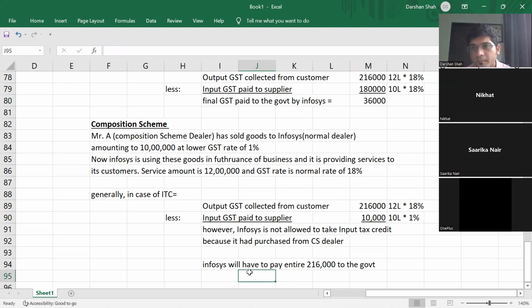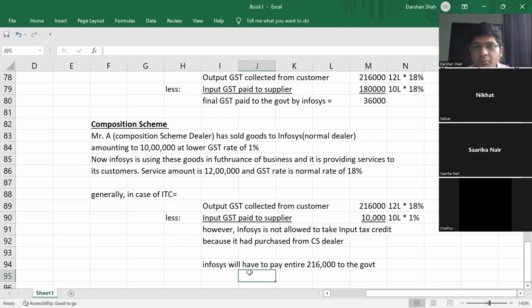So then what's the point of buying from a composition scheme dealer? If I'm a final customer, I am purchasing a mobile and I'm not going to use it for furtherance of my business. I'm not going to take input tax credit at all, like you guys do. You guys are final customers and you don't have any business. You are not providing any services. You are final customers. Correct?